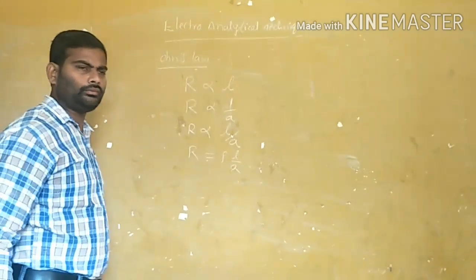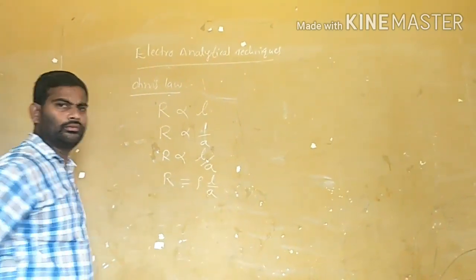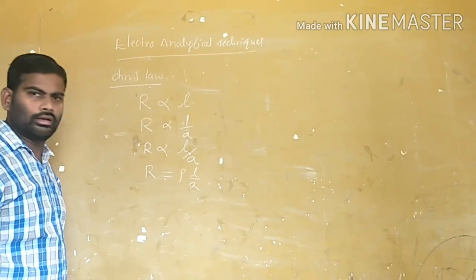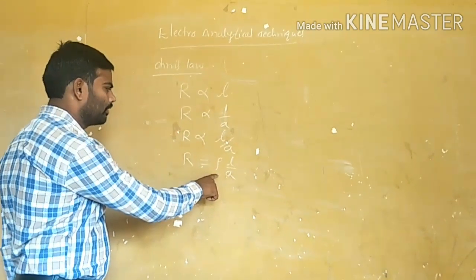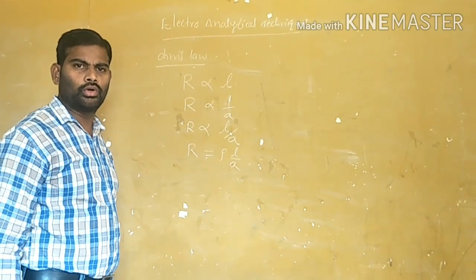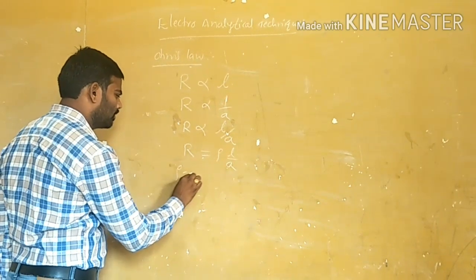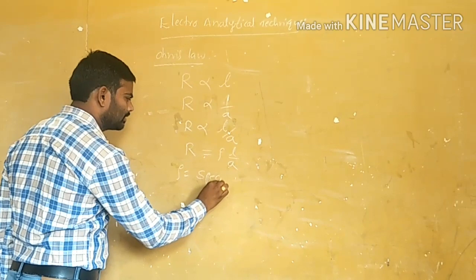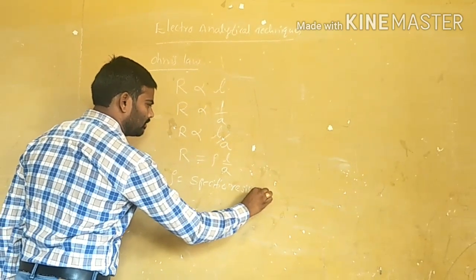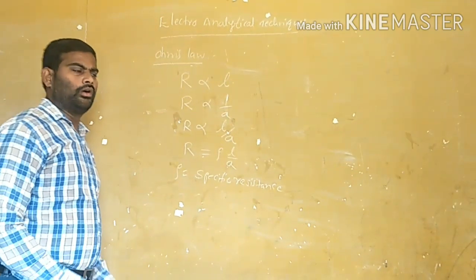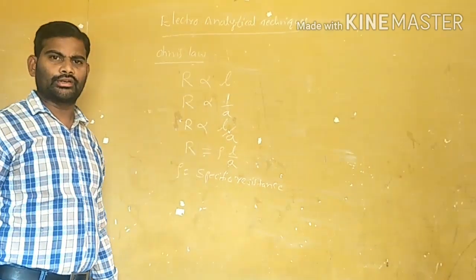Here, L is length, A is area of cross section, and this constant rho is the specific resistance. How can we define this specific resistance?